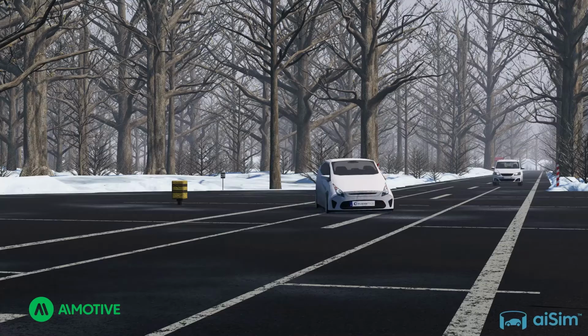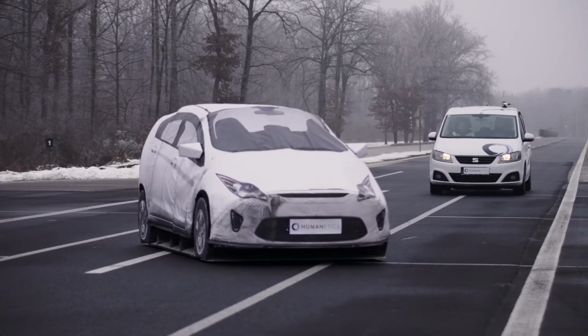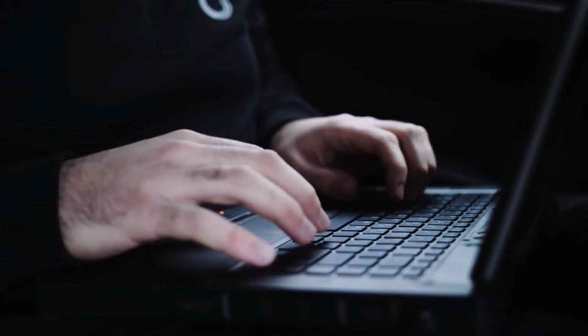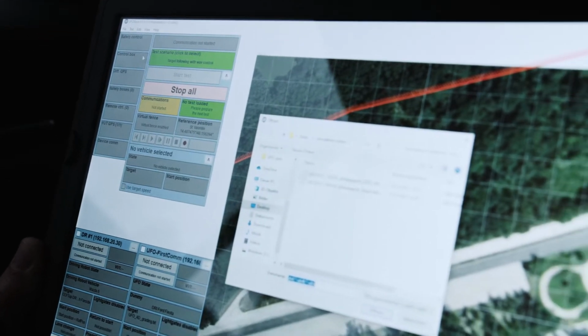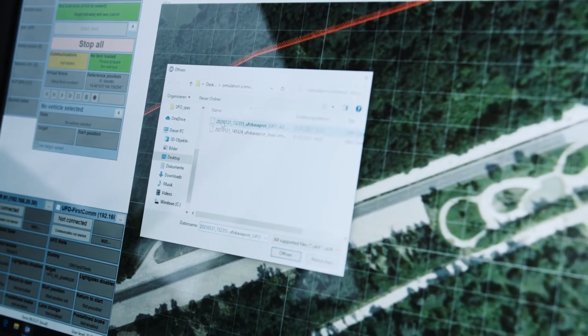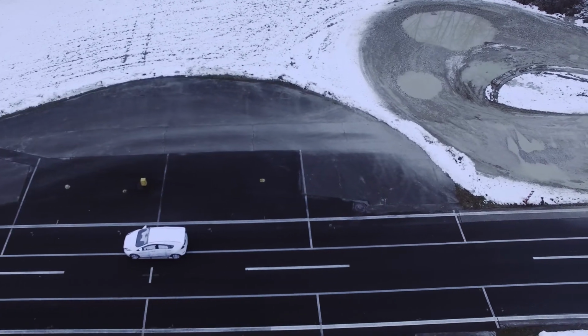This need of simulation validation was communicated to us by many of our customers. They asked us to come up with a solution to allow the connection between the virtual simulation world with the physical testing world on the proving ground. So we opened our system and developed the UFO base script, an easy-to-use, clear text language which allows third parties to export the simulated scenarios into our testing system.